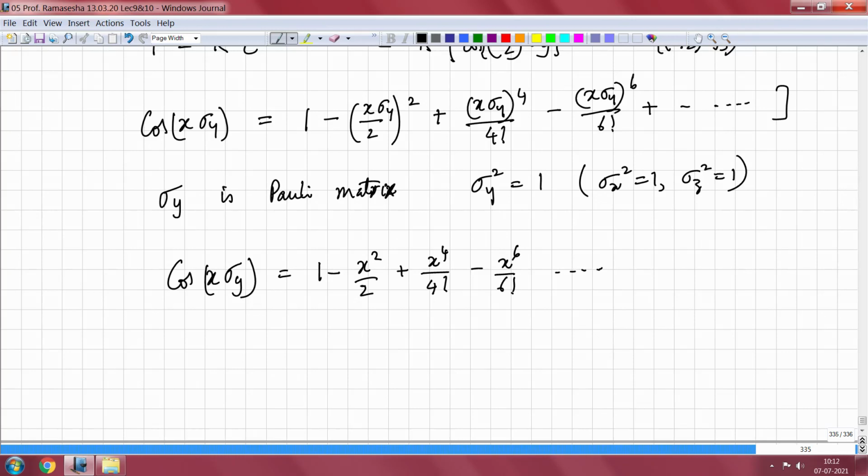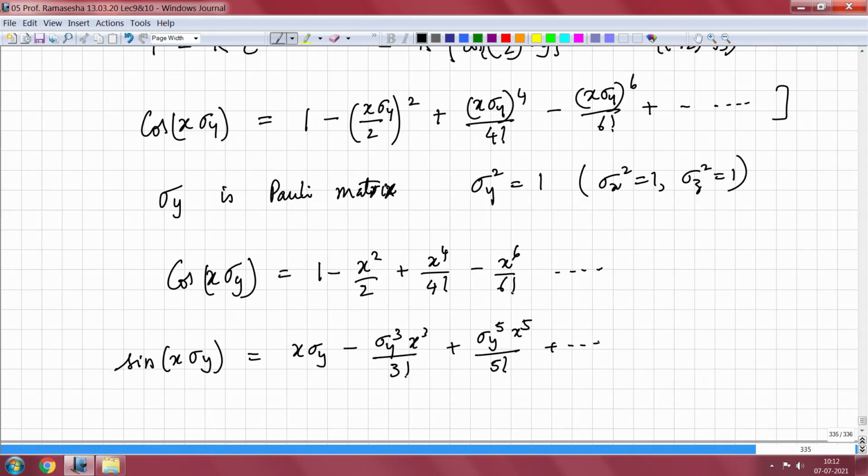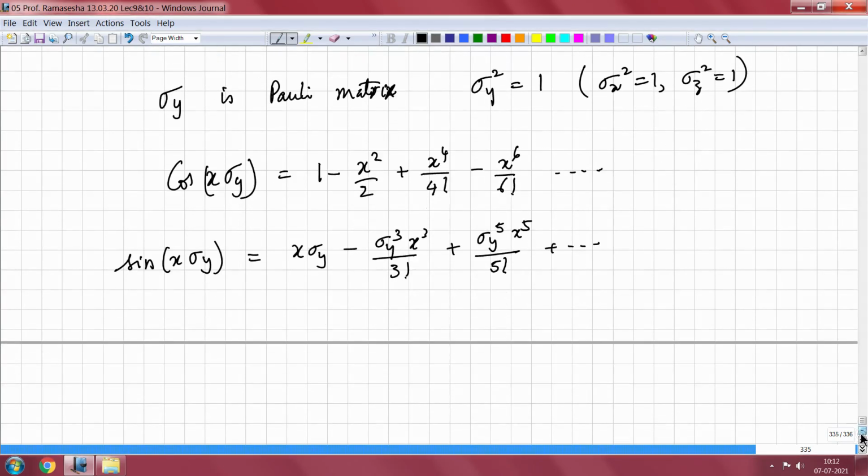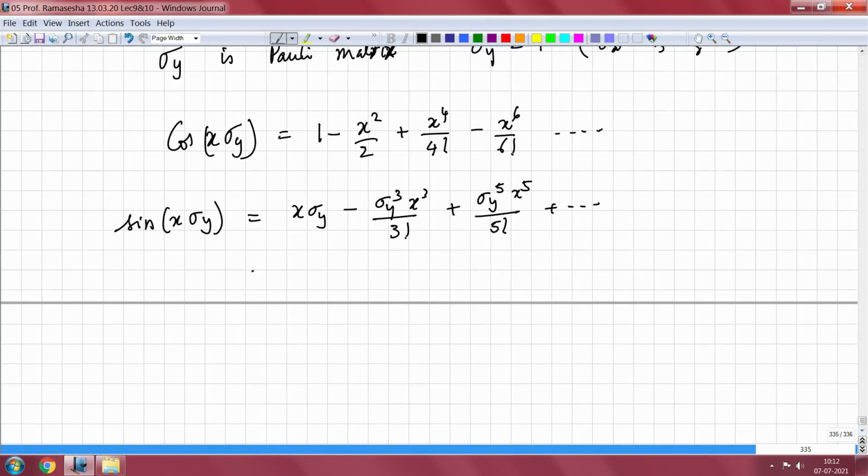And similarly, we can have a sine function has the following expansion: sin x sigma y is equal to x sigma y minus sigma y cubed x cubed by 3 factorial plus sigma y to the power 5 x to the power 5 by 5 factorial, etc., etc. And we can use the fact that this is equal to sigma y times, okay, so this I can actually say is nothing but cosine x.